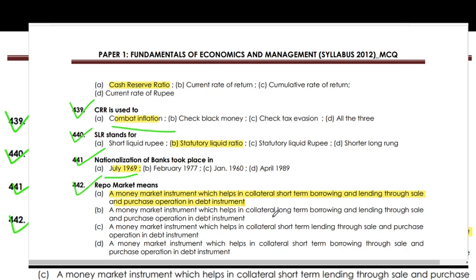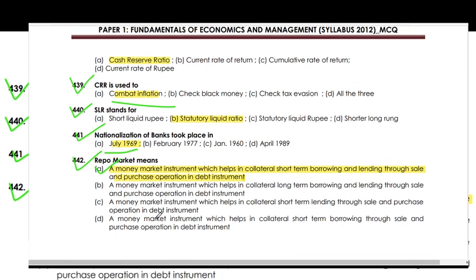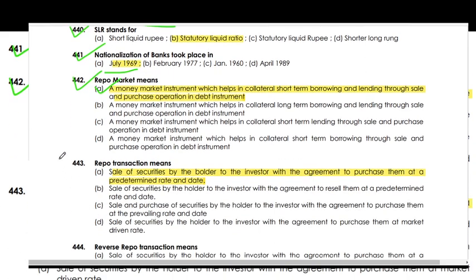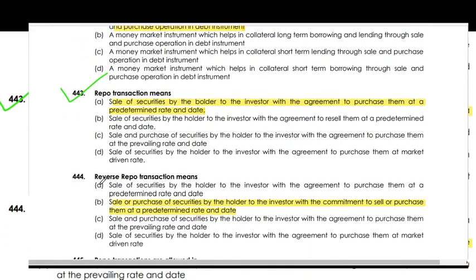Repo market means the money market instrument which helps in collateralized short-term borrowing and lending through the sale and purchase of operations in debt instruments. Repo transaction means sale of security by the holder to the investor with the agreement to purchase them at a predetermined rate and date.